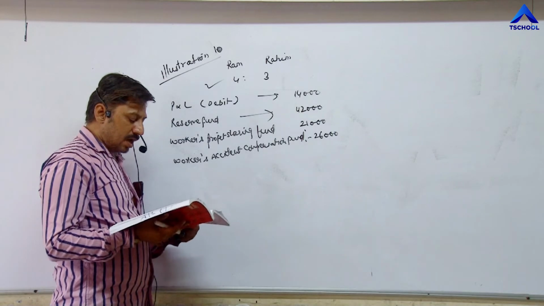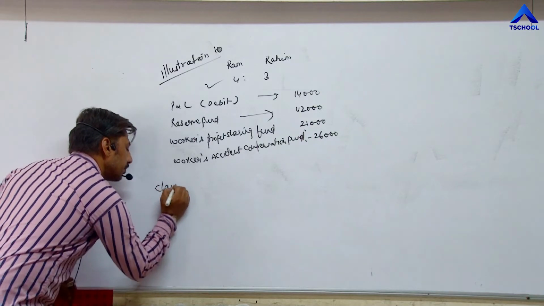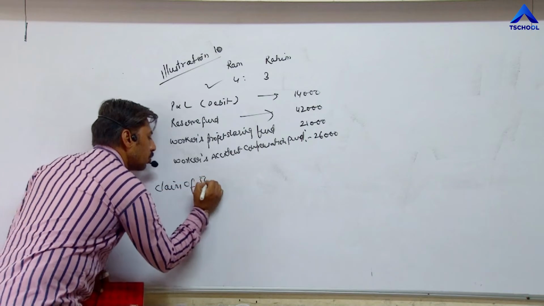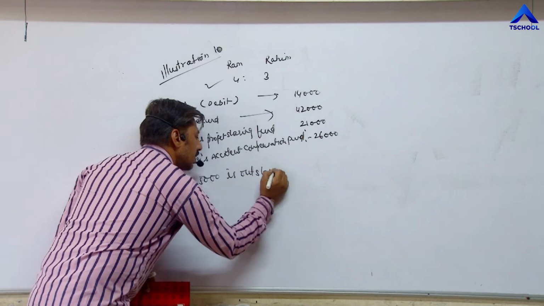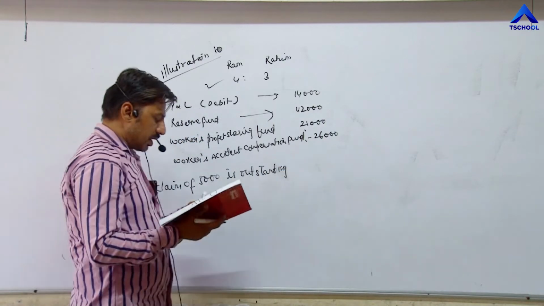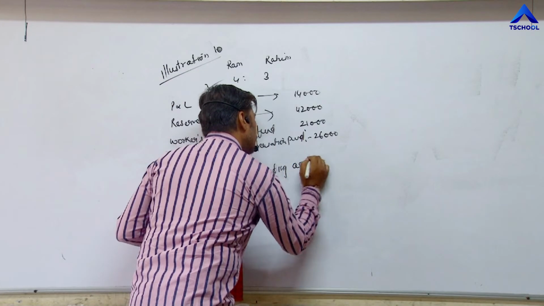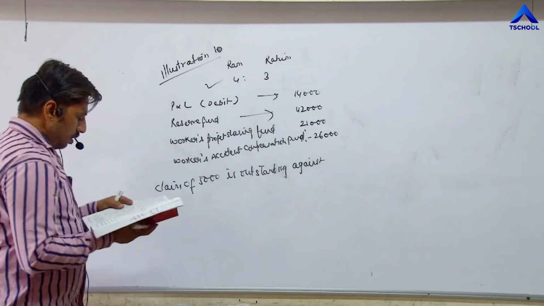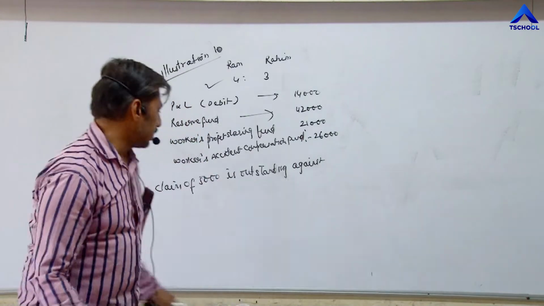Another piece of information: a claim of rupees 5,000 is outstanding against workers accident compensation fund.